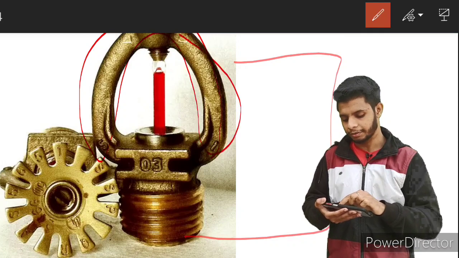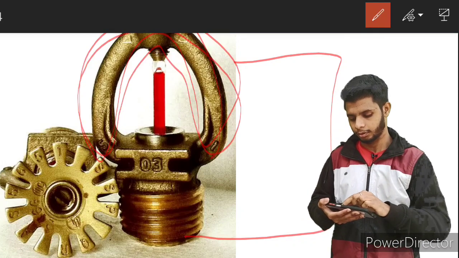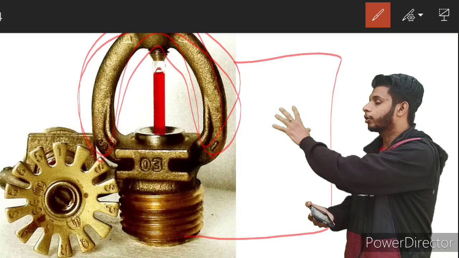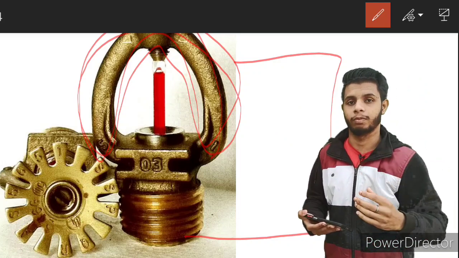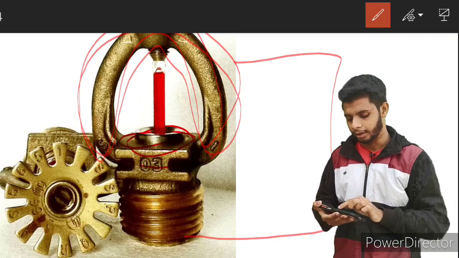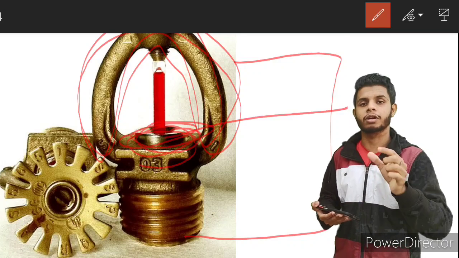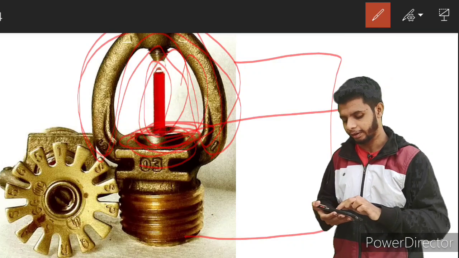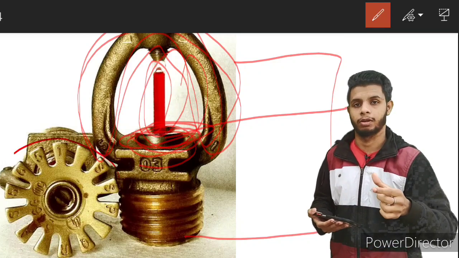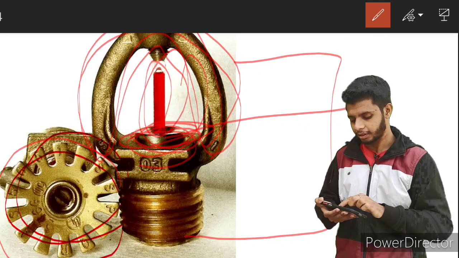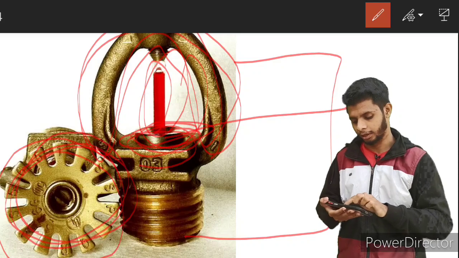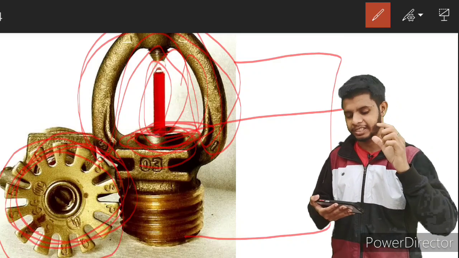You can see here, guys, this metallic body is available. Can you see that? This particular metallic body is called the frame. After that, you can see one small cap here. This small circle is called a cap, and one red bulb is there, which is called the glass bulb. And this round, umbrella-like structure is basically called a deflector.